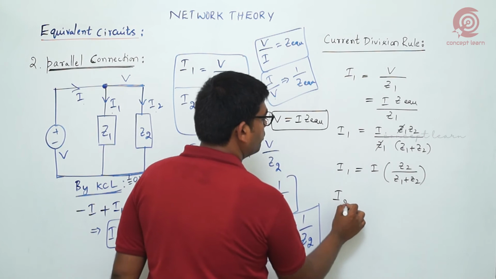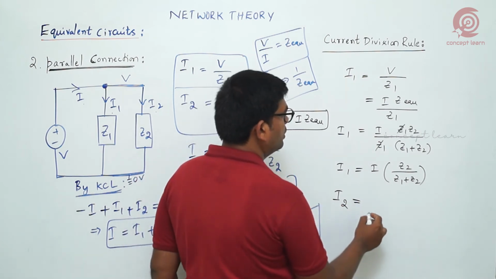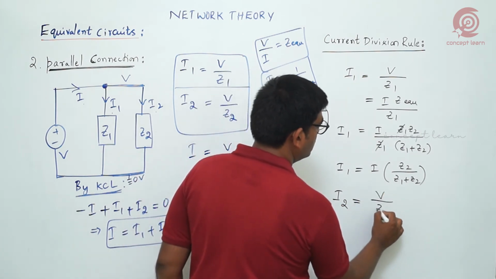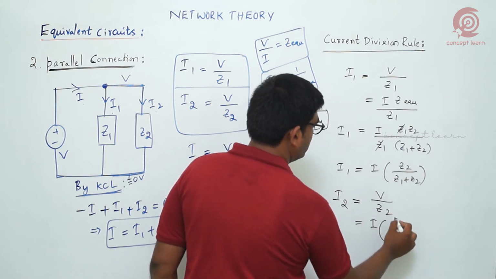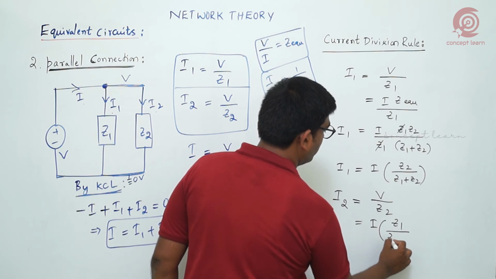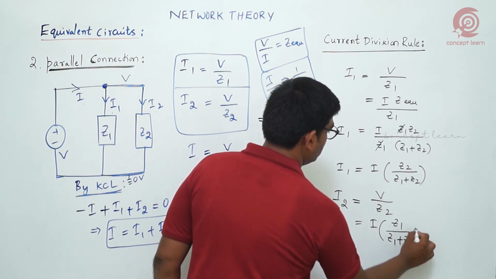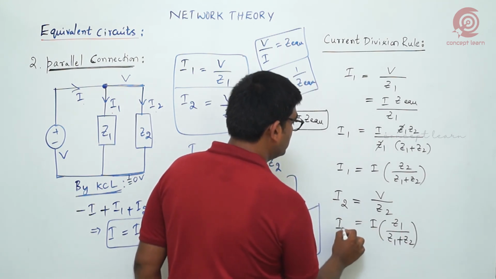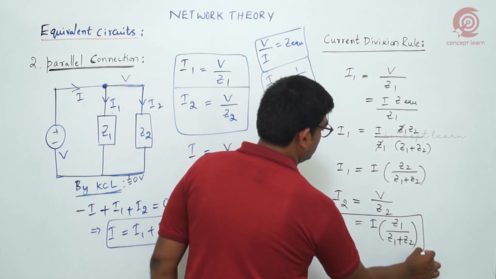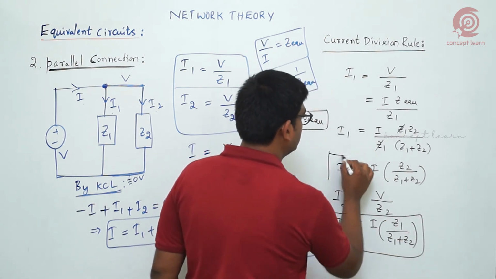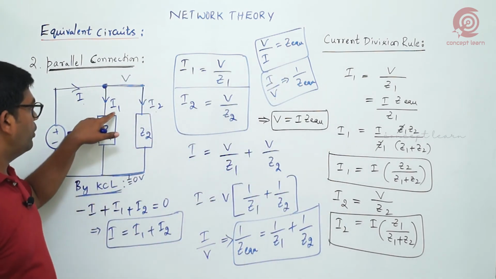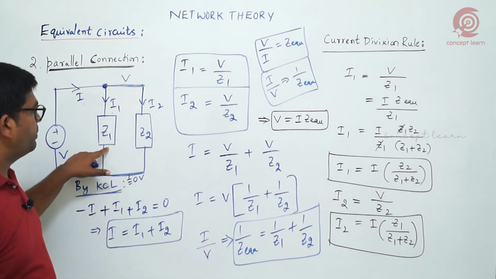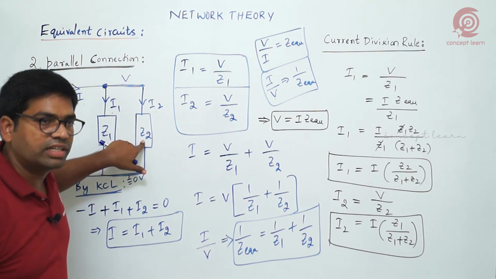In similar fashion, if you write for the second branch current I2, V by Z2, when I replace and simplify we get I into Z1 by Z1 plus Z2. Just opposite. If you recognize these expressions, the current flowing through the Z1 branch depends on the opposite impedance Z2.